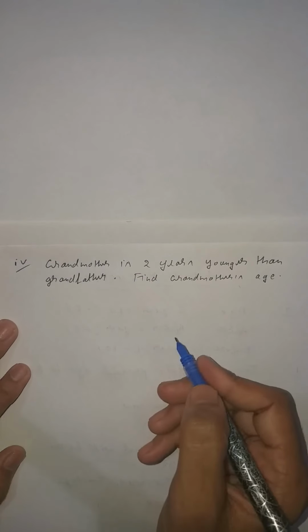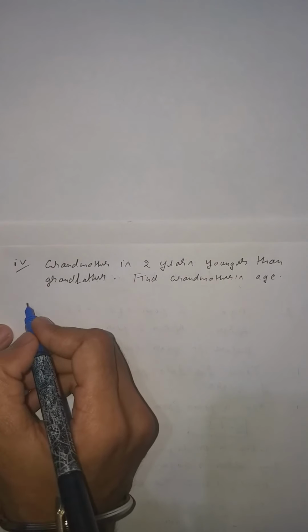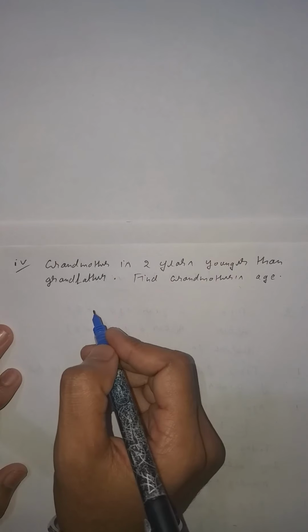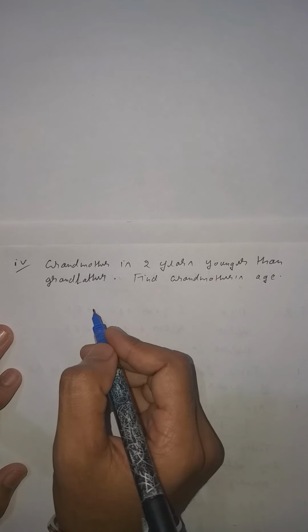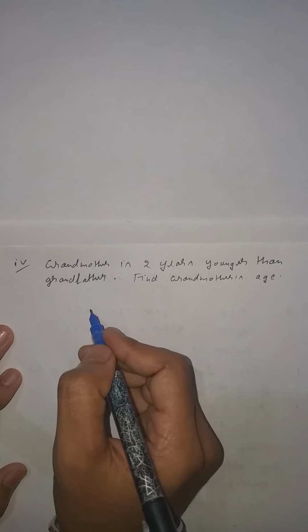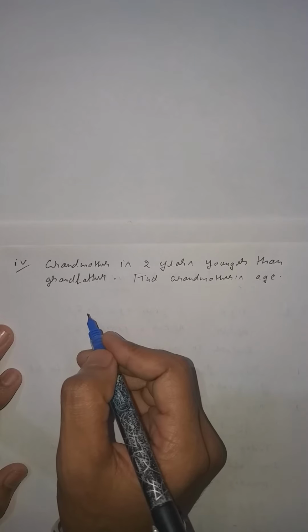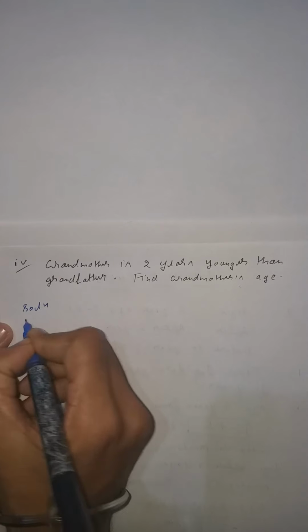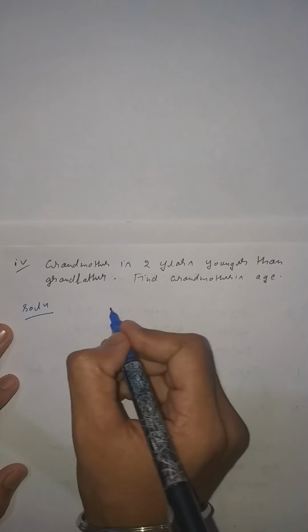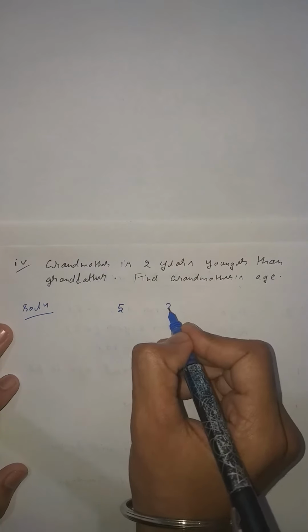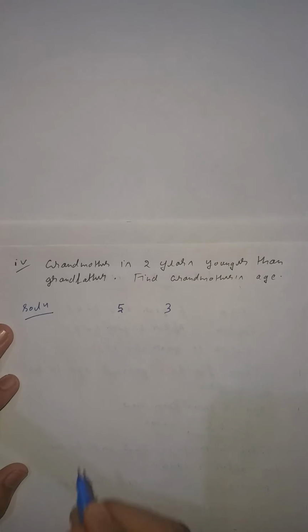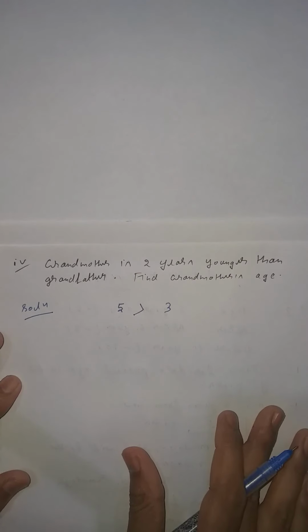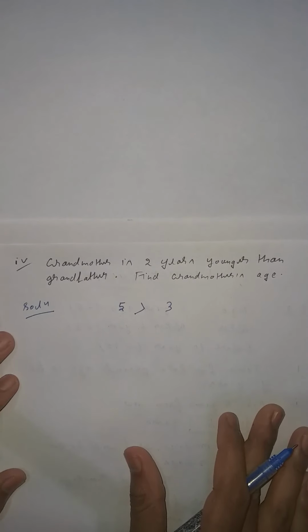Grandmother is 2 years younger than grandfather. Okay student? Now younger means small, and elder means greater. For example, if 5 is given and 3 is given, which one is greater? You know that 5 is greater and 3 is smaller. So similarly, grandmother is 2 years younger than grandfather.